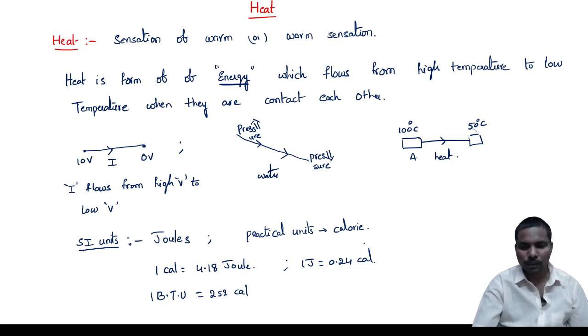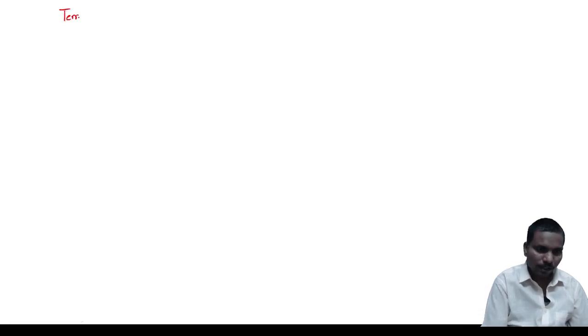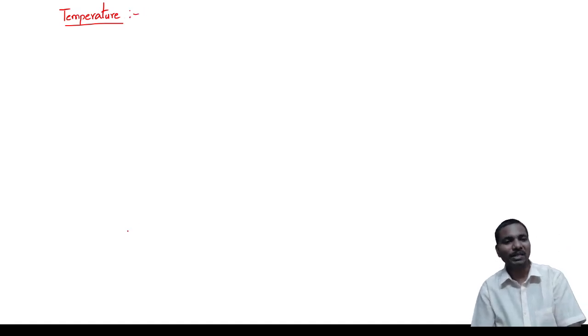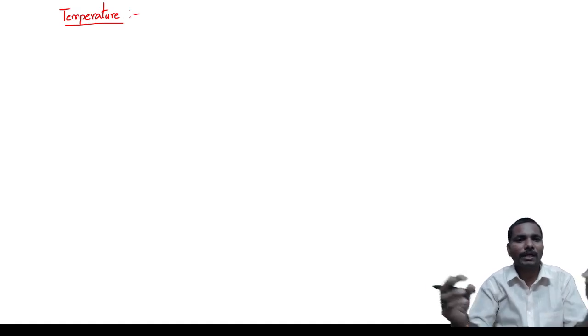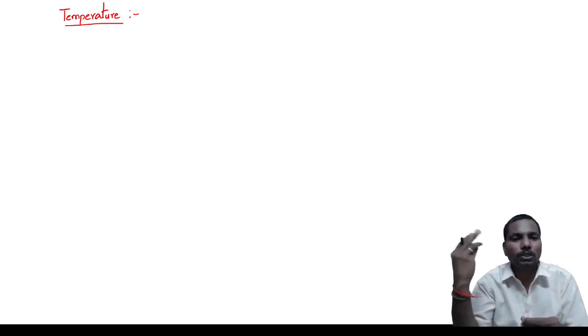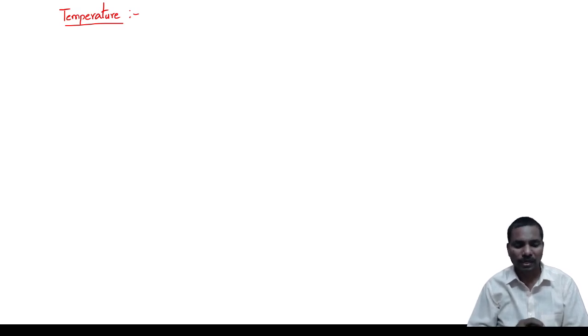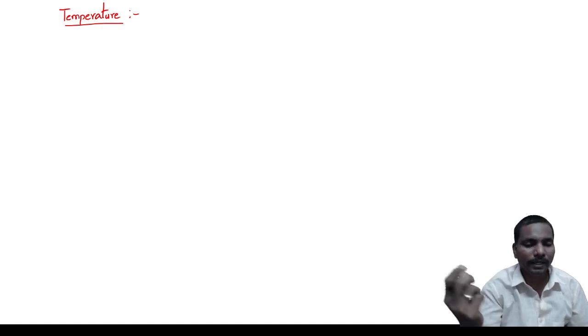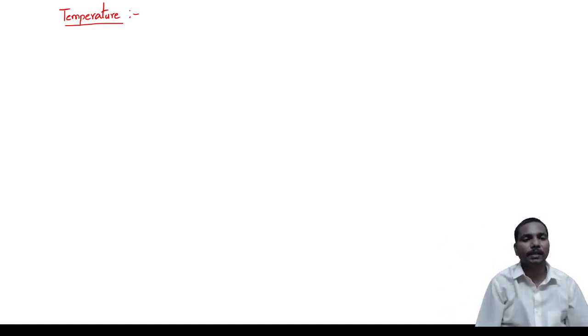Now coming to temperature. You know very well what temperature is. If we say the temperature is 50 degrees Celsius, then we can say it is very hot. If we say the temperature is 22, 23 or 20 degrees centigrade, we can say the atmosphere is very cool. That means temperature gives the idea of how much hotness or how much coolness. The degree of hotness or degree of coolness is nothing but temperature.